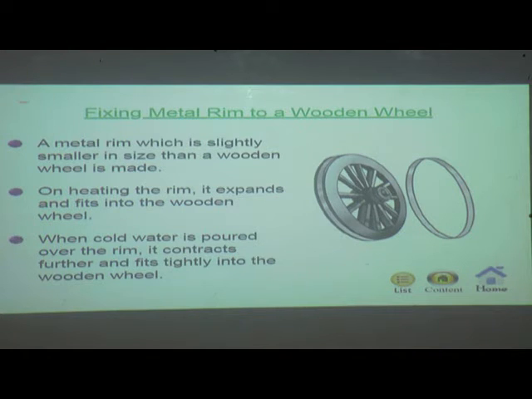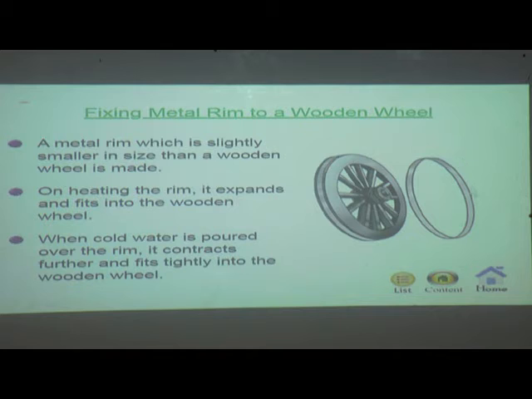This is fixing of an iron rim on a bullock cart wheel. Bullock carts have wooden wheels. These wooden wheels are fitted with iron rims to make them last longer. So if we place the iron rim on the wheel, it will last longer. The iron rim is made slightly smaller in size than the wooden wheel.